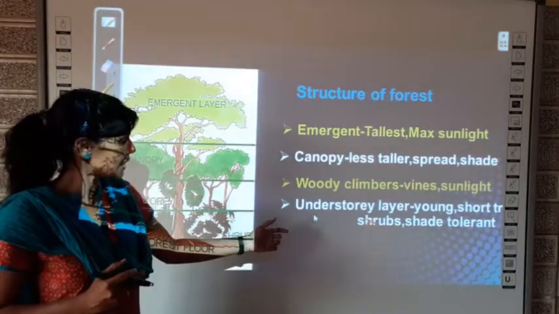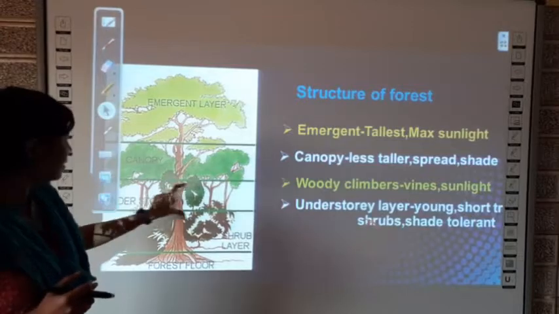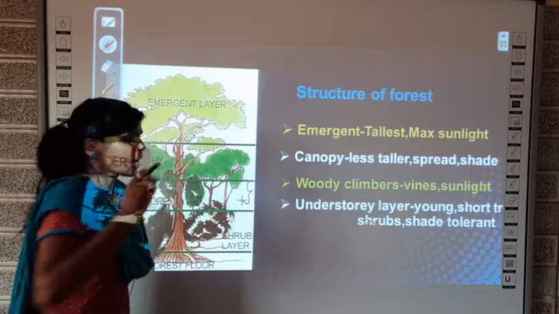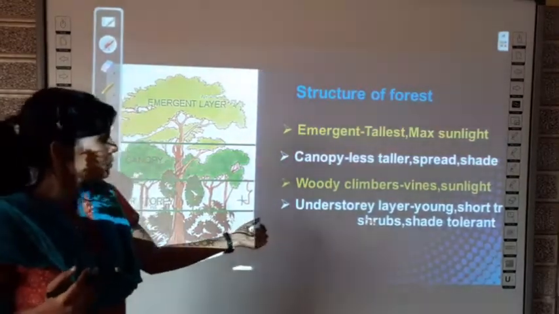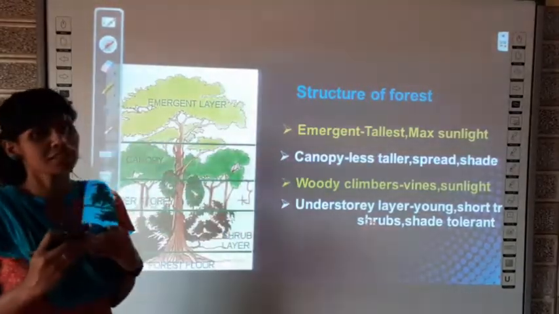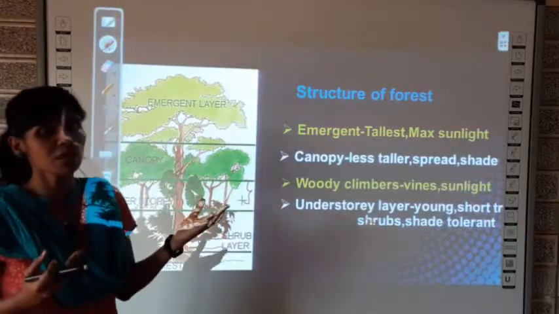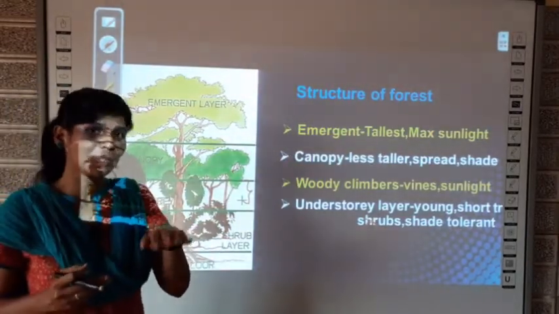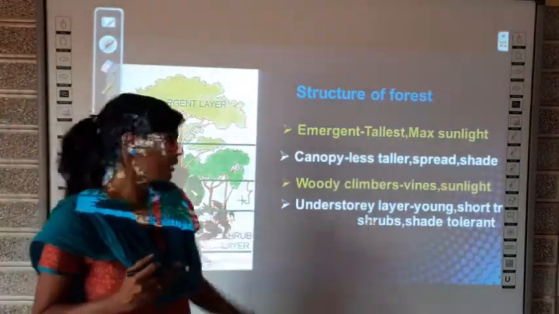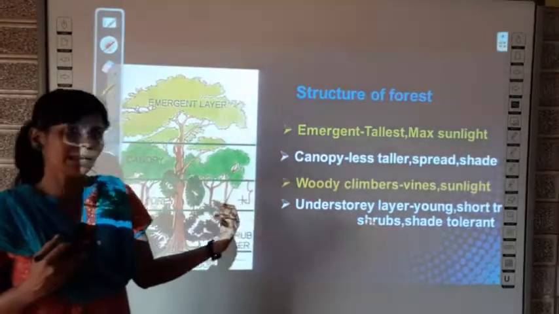And then the next layer is the understory layer. So which is the understory layer? This is the understory layer. Can you see? This region is the understory layer. What do you have here? You have young trees and also short trees. Young trees, like the younger plants, will not grow much before they reach full height. It can be a tall tree, but before that, for some period, it will be short only, no? Initially it will be short. So those fall under the understory layer, and the shrubs also come under the understory layer.